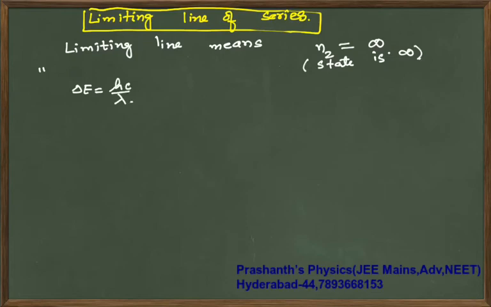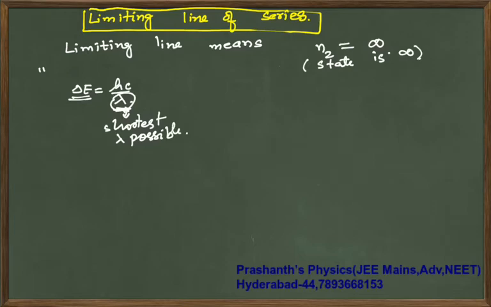When the energy gap is more, lambda is small. So this is also the shortest wavelength possible. The shortest lambda possible will occur in this case only.